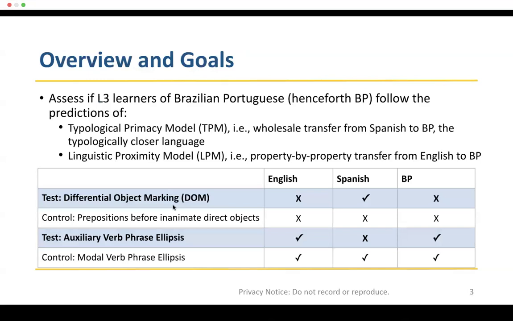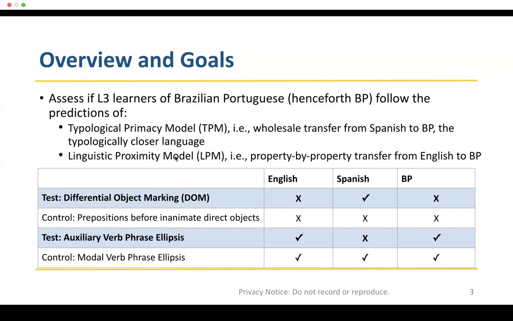In this study, we examined adults who are learning Brazilian Portuguese, also known as BP, as a third language with English and Spanish backgrounds, and compared them to those without a Spanish background. The goal of this study is to examine whether the predictions of the TPM or LPM hold. The typological primacy model would predict a wholesale transfer from Spanish during the early stages of learning BP because it is typologically more similar to BP, while the linguistic proximity model would predict that specific properties of English may also transfer during these early stages.